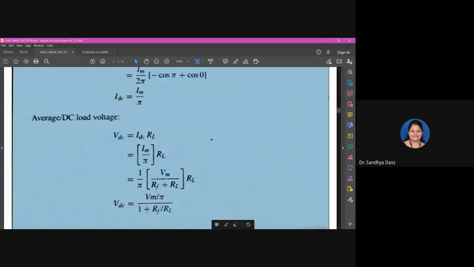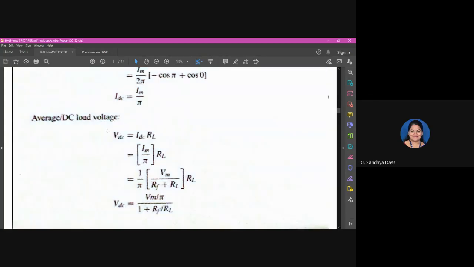With simple Ohm's law, V is equal to IR. So the DC load voltage, VDC, is given by IDC into RL. We are talking about load voltage, the output voltage. So VDC is equal to IDC into RL.